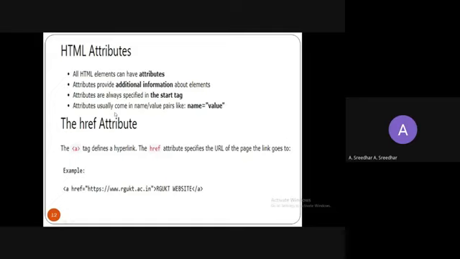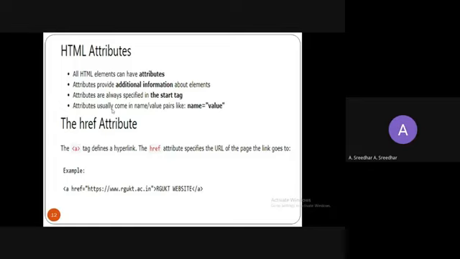And attributes usually come in a name-value pair. You need to specify the attribute name, then place the equal symbol, and then use the value. For example, take the href attribute. Href means hypertext reference.